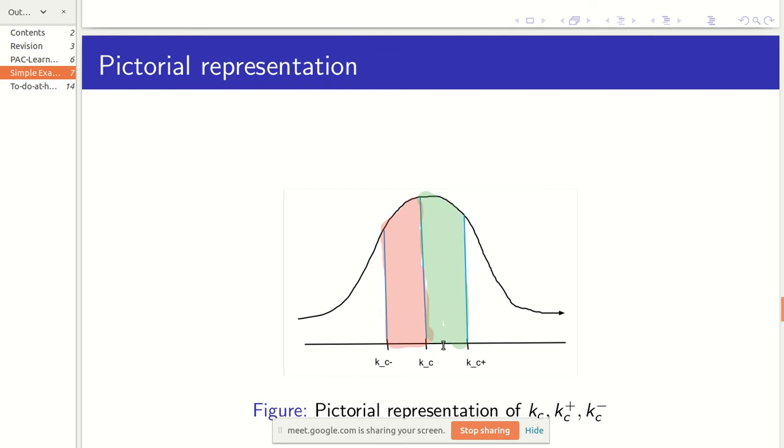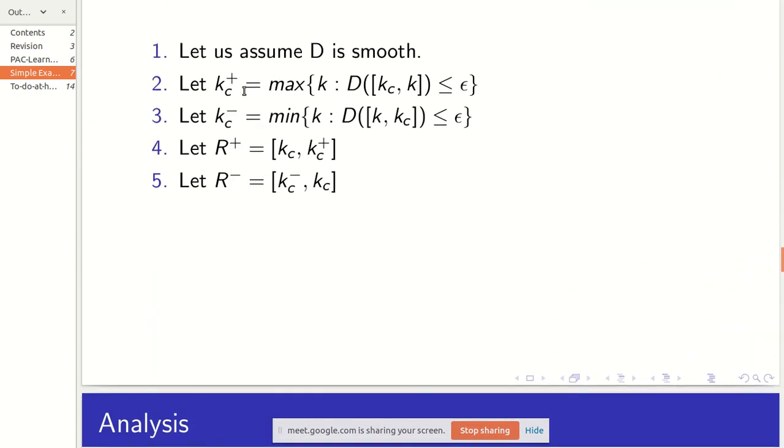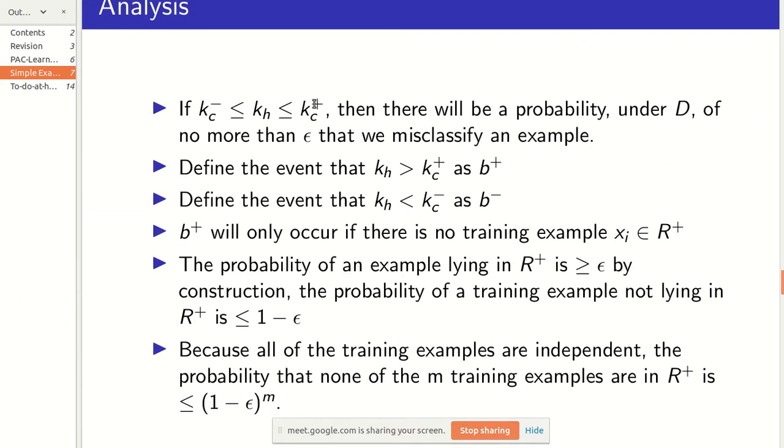But what is the probability that the number is from this range? It is at most epsilon, because again of the way we have chosen kc plus. So if we can guarantee that kh lies between kc minus and kc plus, then with probability at most epsilon we'll make a mistake.